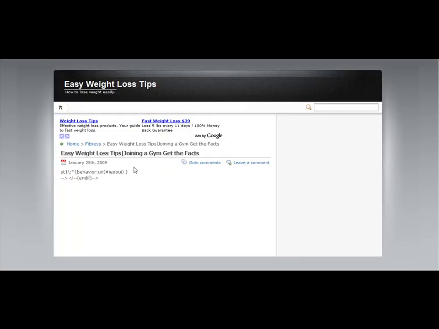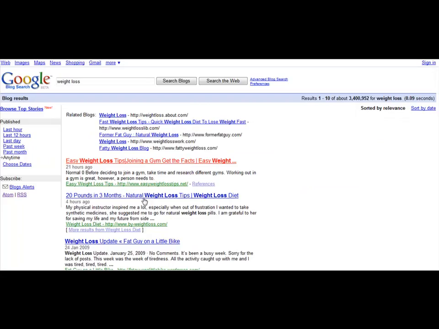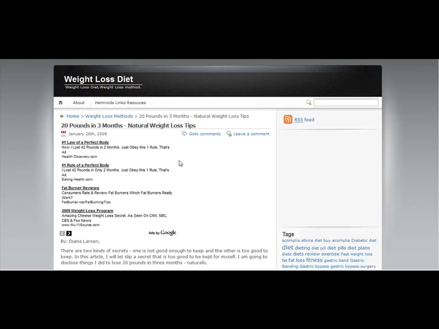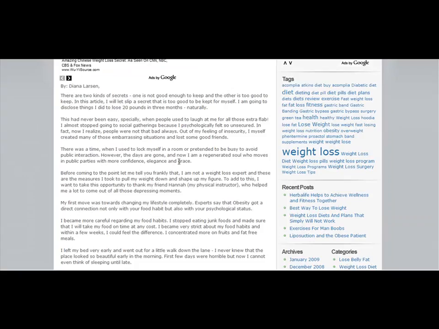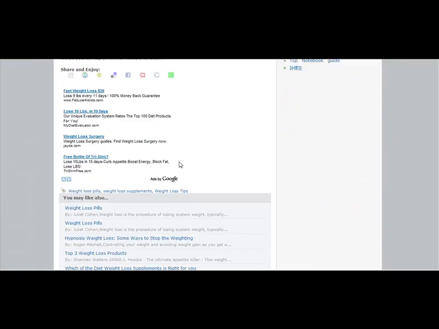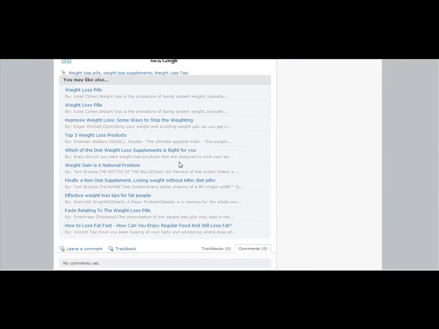This actually looks kind of like a bad website, so we're going to go somewhere else. And let's see, 20 pounds in 3 months, natural weight loss tips. That looks interesting, so let's click on that. What we're looking for is an opportunity to make a post or a comment.